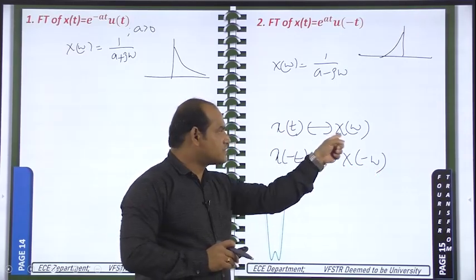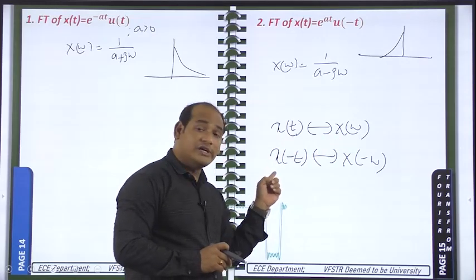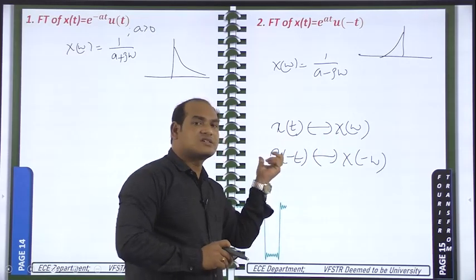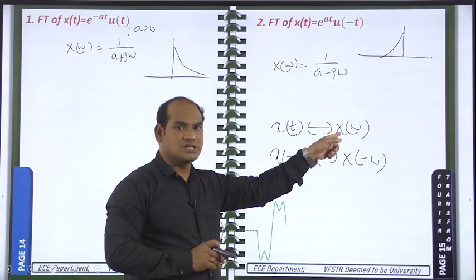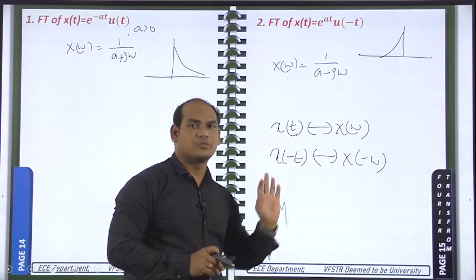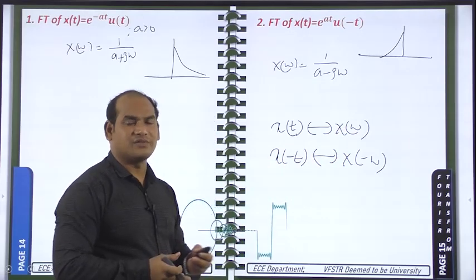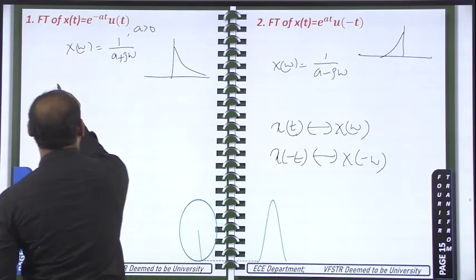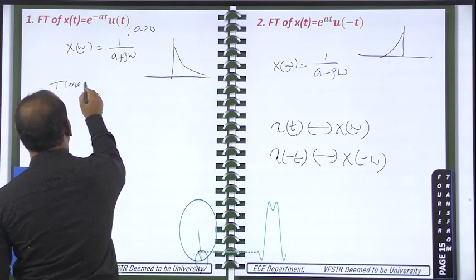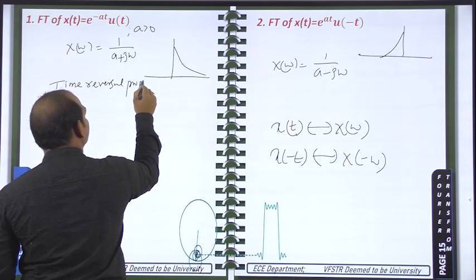If you have x of t and X of omega, and you need the Fourier transform of x of minus t, you need not calculate separately. Since you already have this one, just replace omega with minus omega. That is enough. So this is the time reversal property of the Fourier transform. Now I am going to prove this one. Time reversal property.